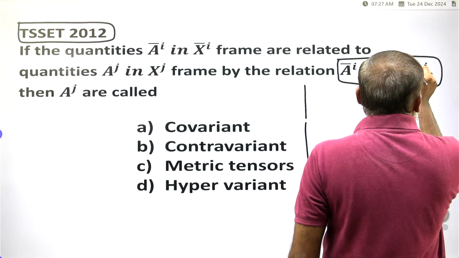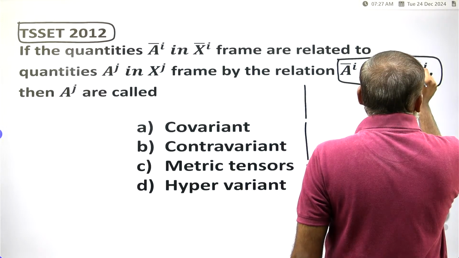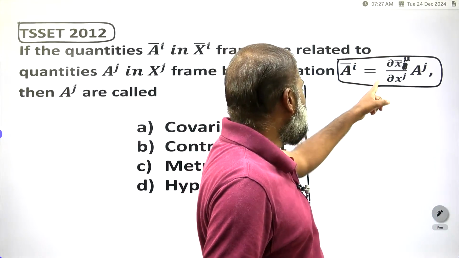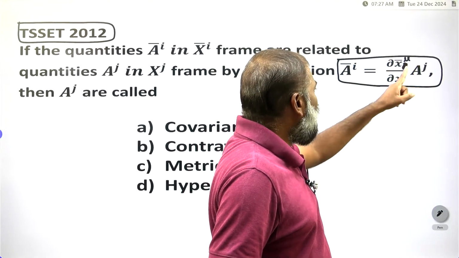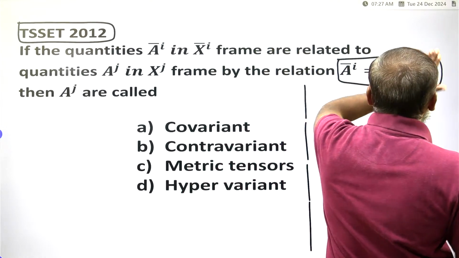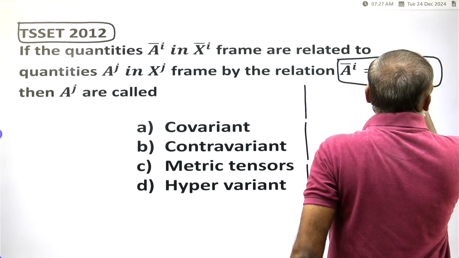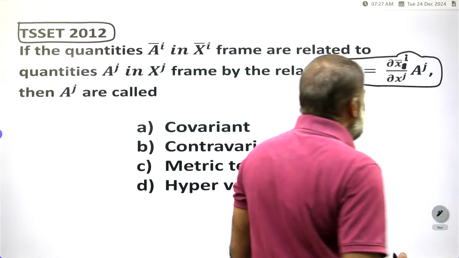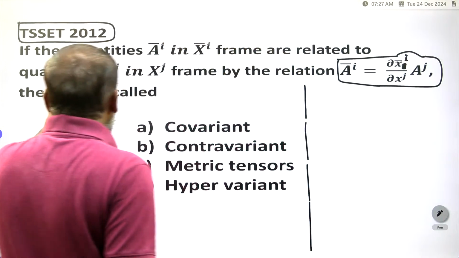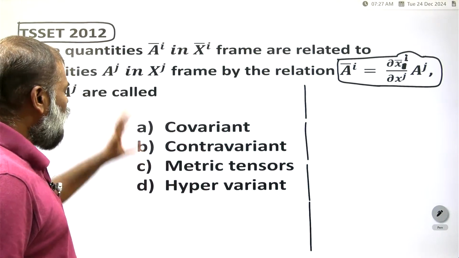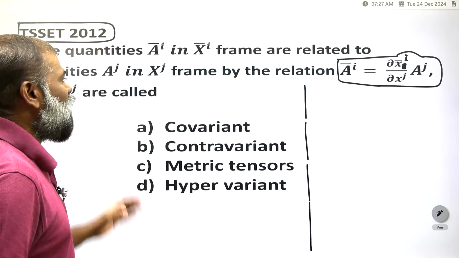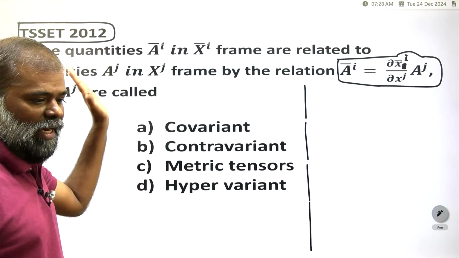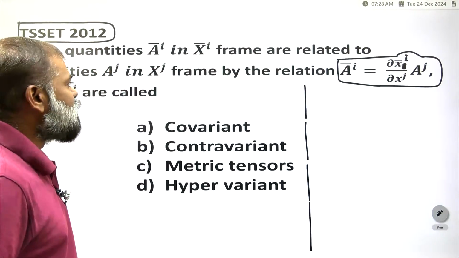This is not a subscript, this is a superscript, right? Then a j is called what? They are asking what this is. They are just giving the definition of the tensor.